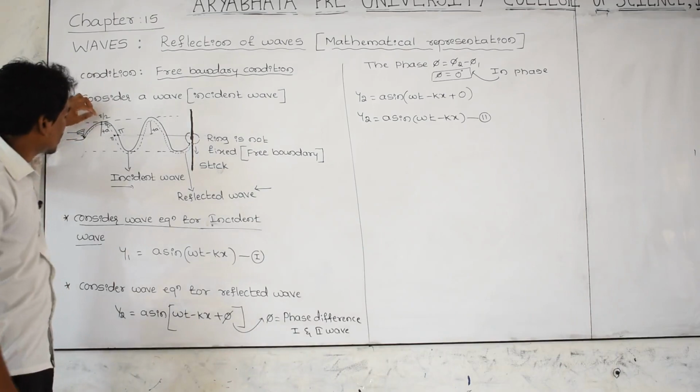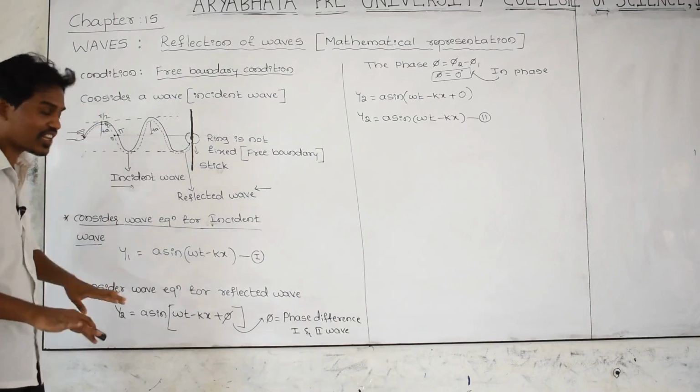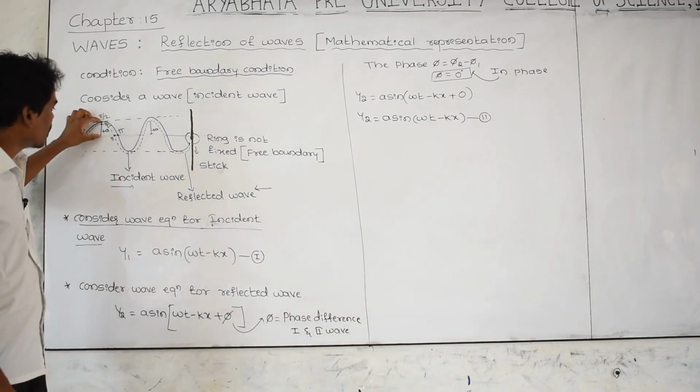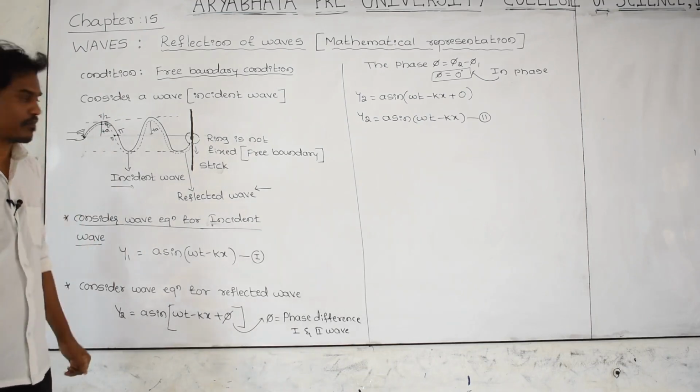And here the crest of the incident wave and crest of the reflected wave, both they are in phase, merged. The incident wave amplitude plus a, reflected wave amplitude plus a, plus a plus a, plus 2a you are getting.